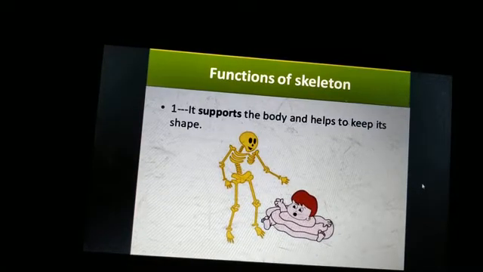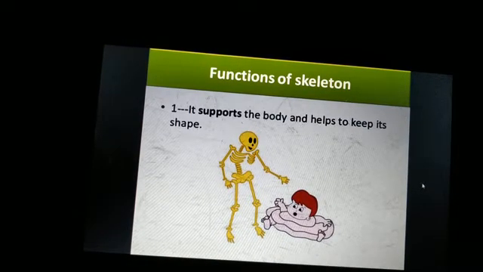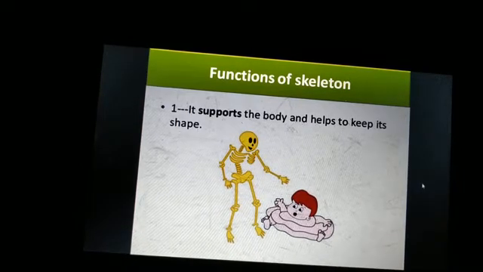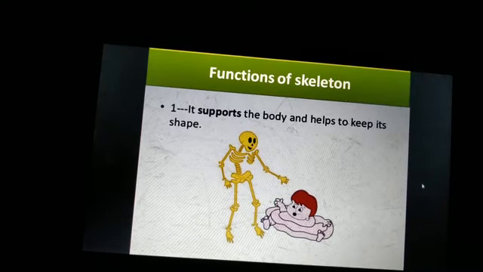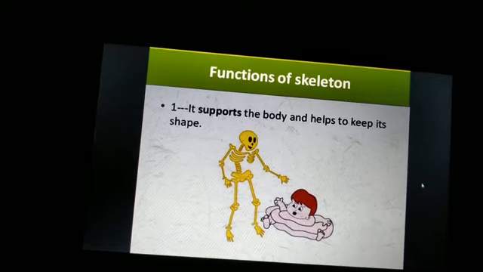Next is function of skeleton. Why do we need the skeletal system in our body? So there are various functions that are performed by the skeleton. Let's see. The first one, it supports the body and helps to keep its shape.